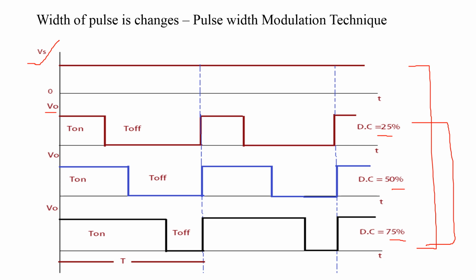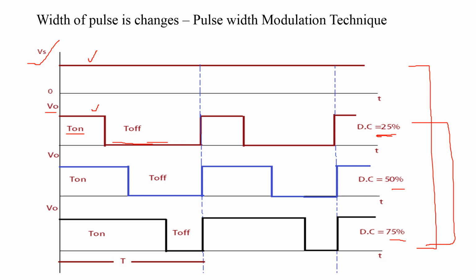Now consider the first case, that is duty cycle of 75%. In this case on time is 75%. During on time of the chopper we get the output voltage which is the same as the input voltage. During off time of the chopper the output voltage is 0.